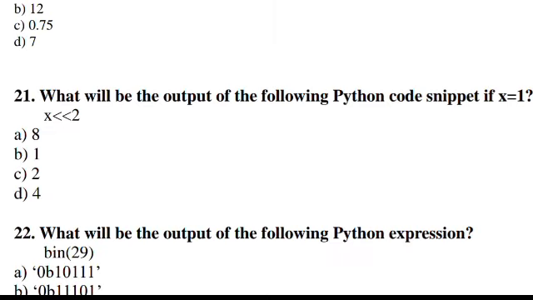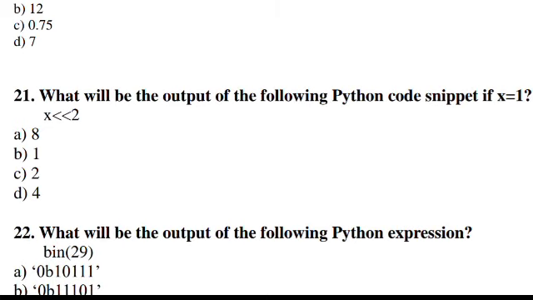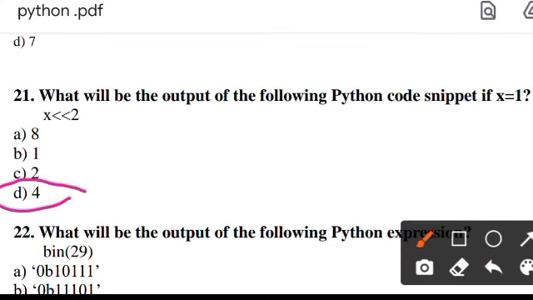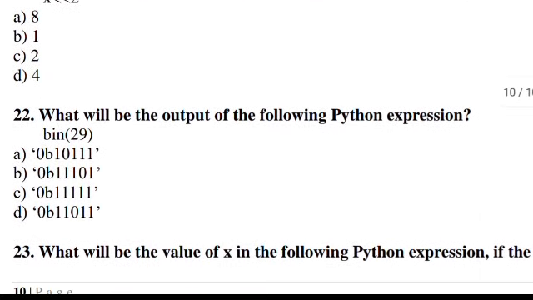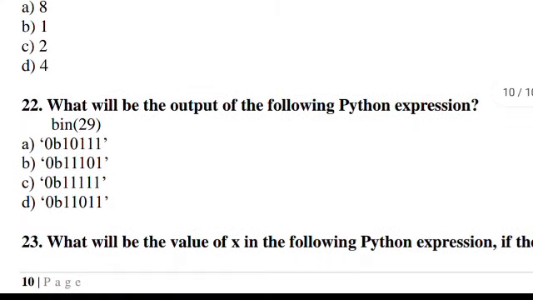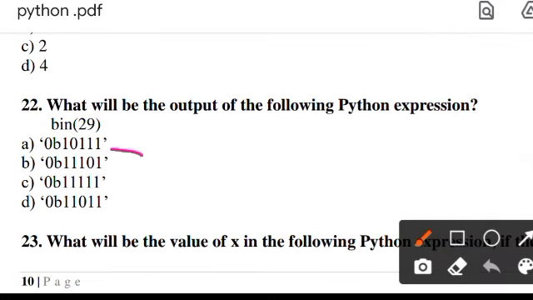Next is, what will be the output of the following Python code snippet if x is equal to 1, x less than 2? Right answer will be option D 4. Next is, what will be the output of the following Python expression? Right answer will be option B. Okay, 0B 11101.